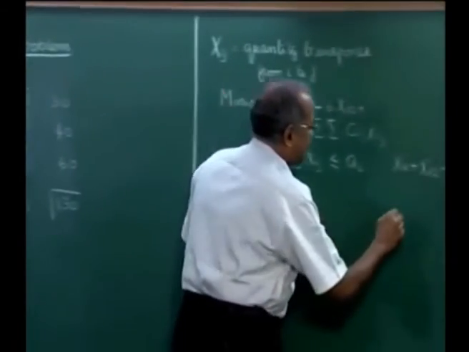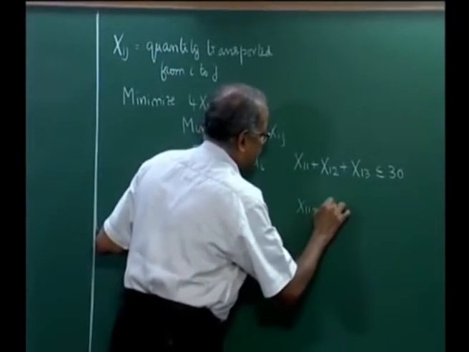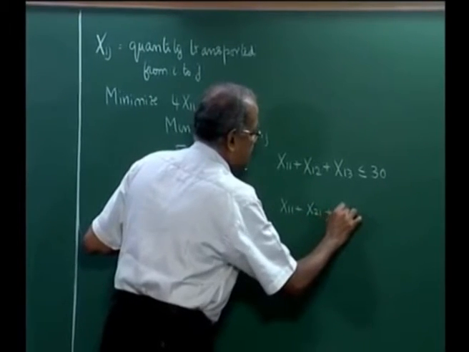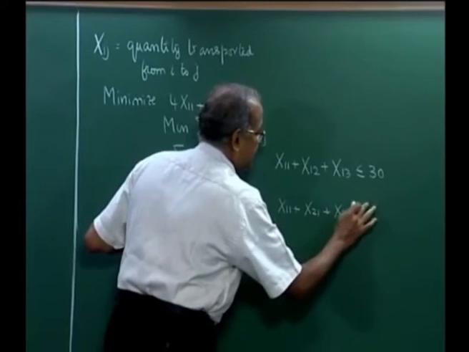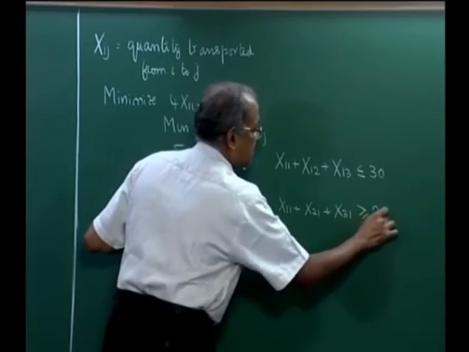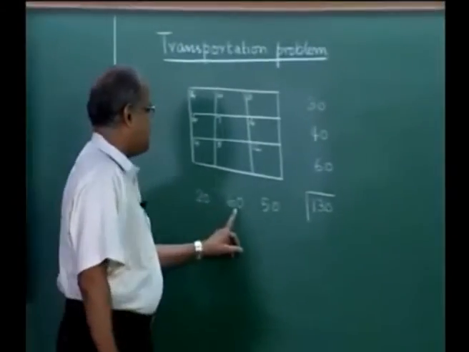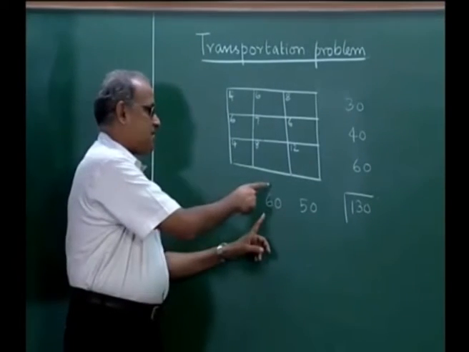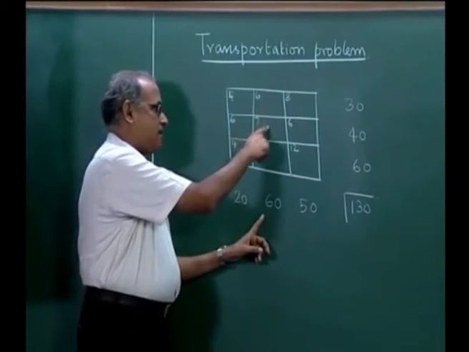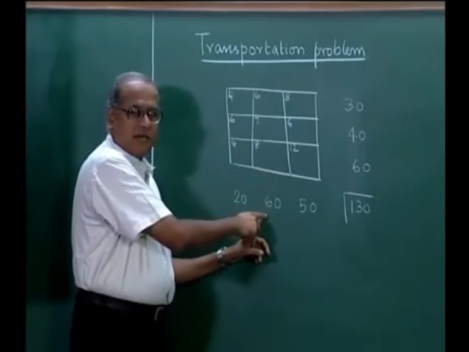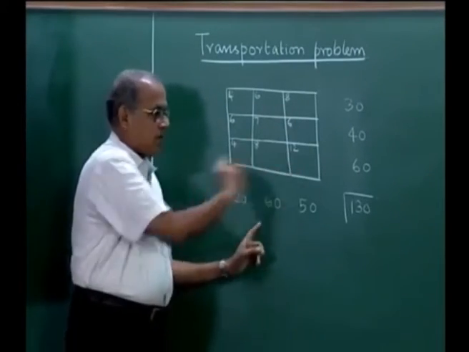So, we will have the other constraint of the type x11 plus x21 plus x31 greater than or equal to 20. So, there are 3 constraints like this, one for the first, second and third. This will be x12 plus x22 plus x32 greater than or equal to 60 and so on.